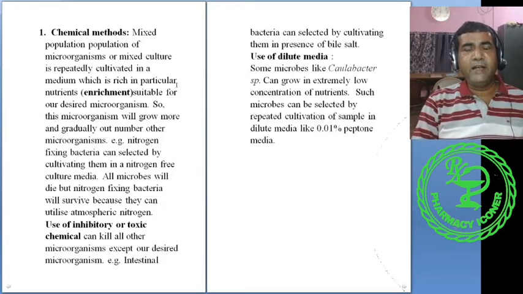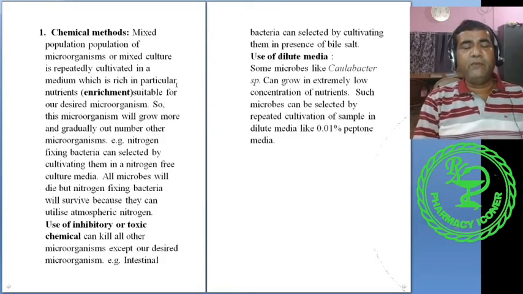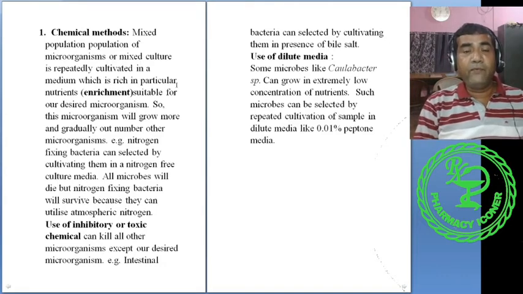This type of media is called enrichment media. So it contains a particular nutrient which is suitable for a particular type of microorganism. So what will happen? Among the numerous microorganisms, only the particular type of microorganism will grow.